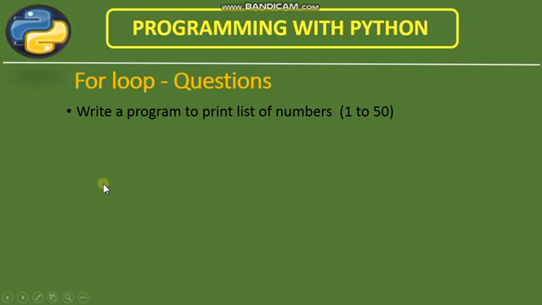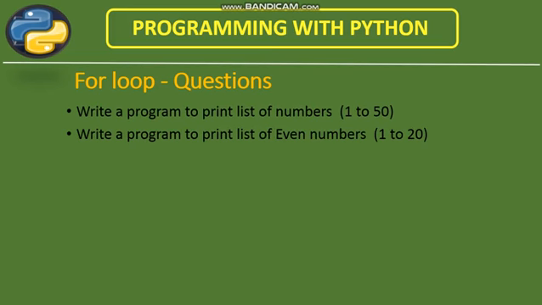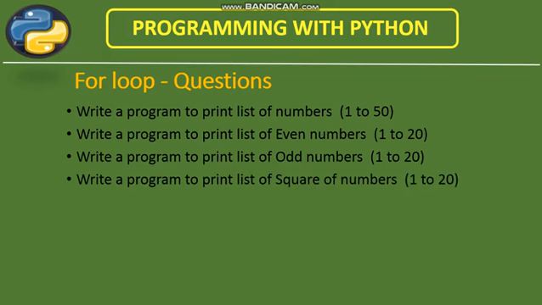Now these are the programs for you, what you have to make. Print a list of numbers 1 to 50, even numbers 1 to 20, odd numbers 1 to 20, squares of numbers 1 to 20, means square of 1, square of 2, square of 3, and up to 20, and a program to print your name 20 times.